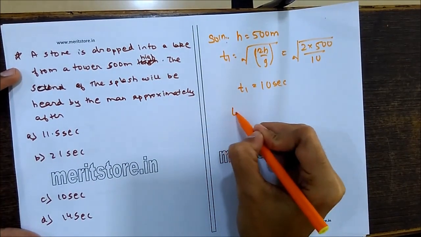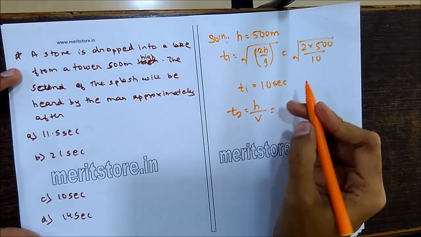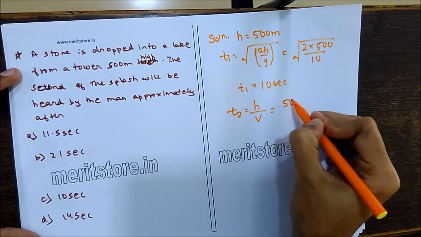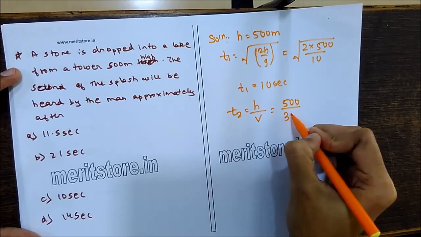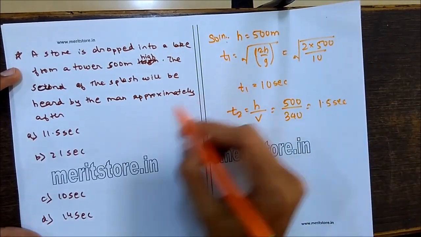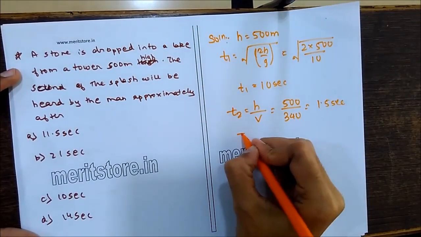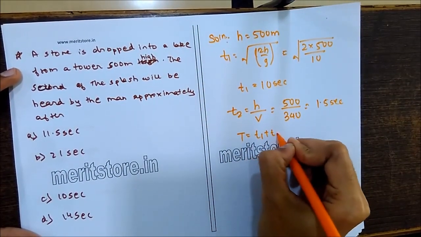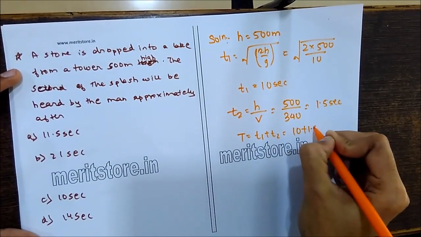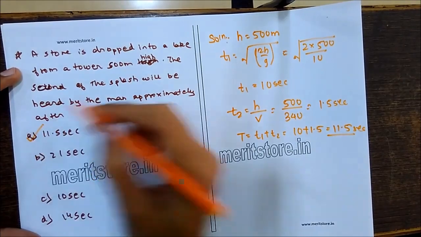Okay, that is the time t2, which is equal to the distance, that is the height, upon the velocity of the sound. The distance is 500 and the velocity of sound in air is 340, so the value comes out to be 1.5 seconds. So the total time taken for the stone to drop and the sound to reach the man is total time t, that is t1 plus t2, that is 10 plus 1.5, that is 11.5 seconds. So that option is the correct option.